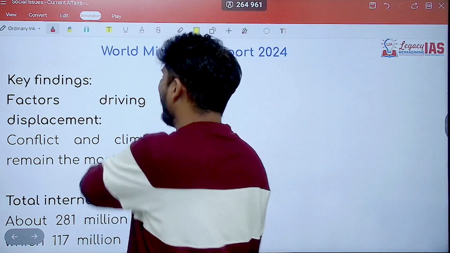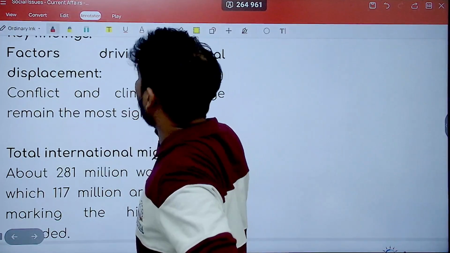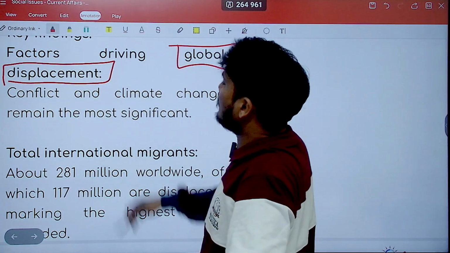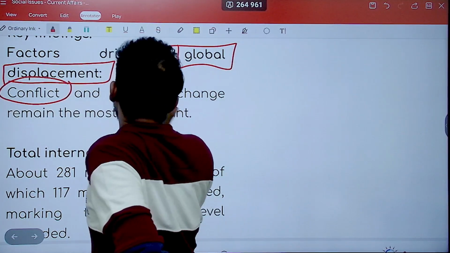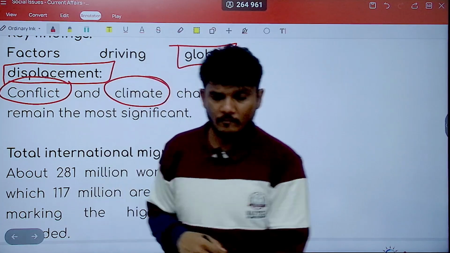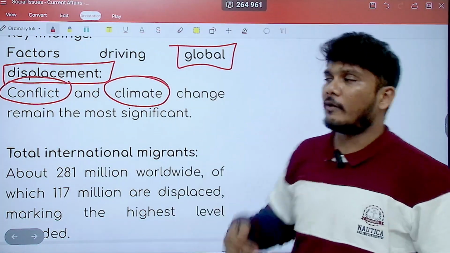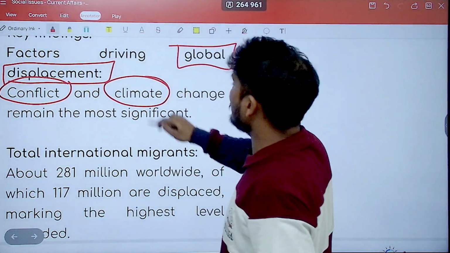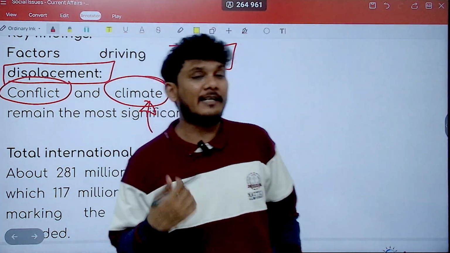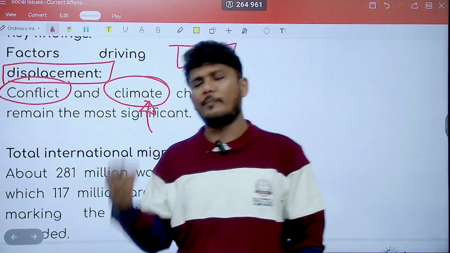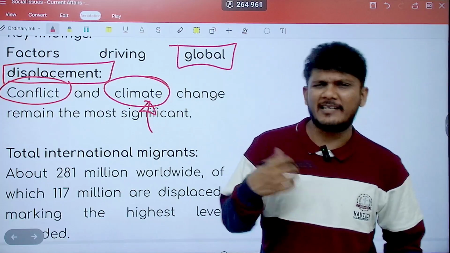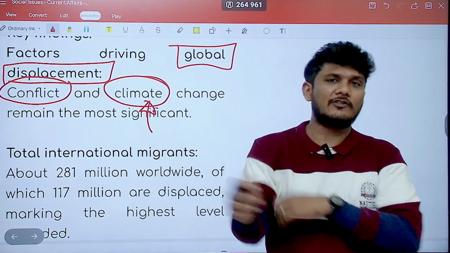So what are the key findings? It says that the factors driving global displacement are conflict and climate change. Previously also these two were the top reasons, and now also these two are the top reasons. So what is climate change? A significant increase in extreme weather events, too many heat waves, too much flooding, too many droughts, etc. Things related to climate change basically.